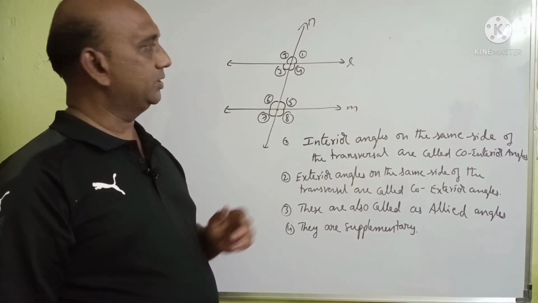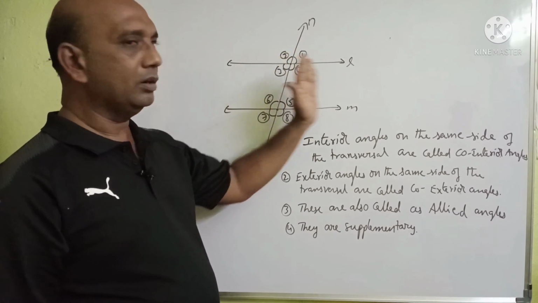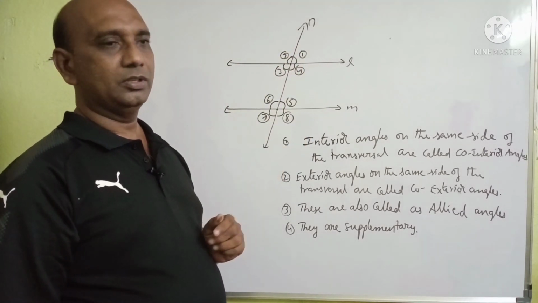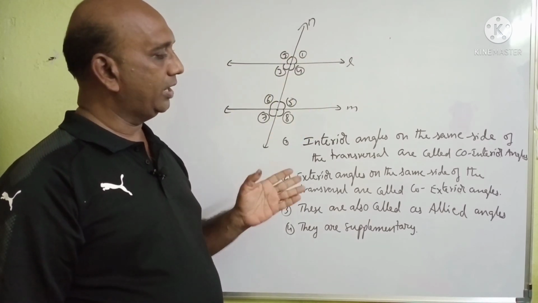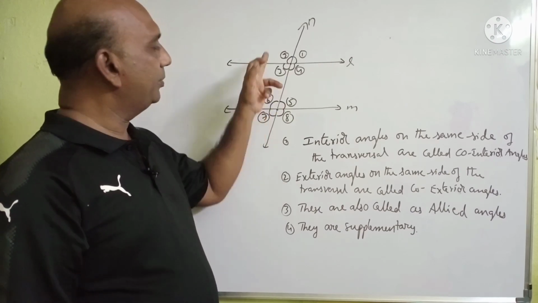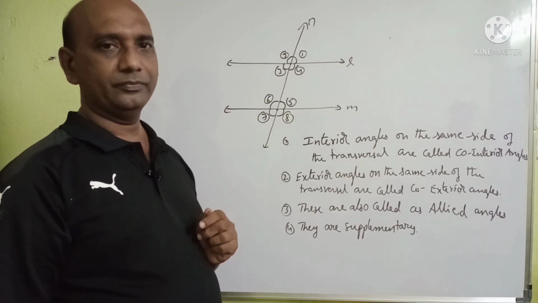And co-exterior angles: 1 and 8, they are exterior and they are on the same side of the transversal. So exterior angles on the same side of the transversal are also called co-exterior angles. Another pair of co-exterior angles is angle 2 and angle 7.